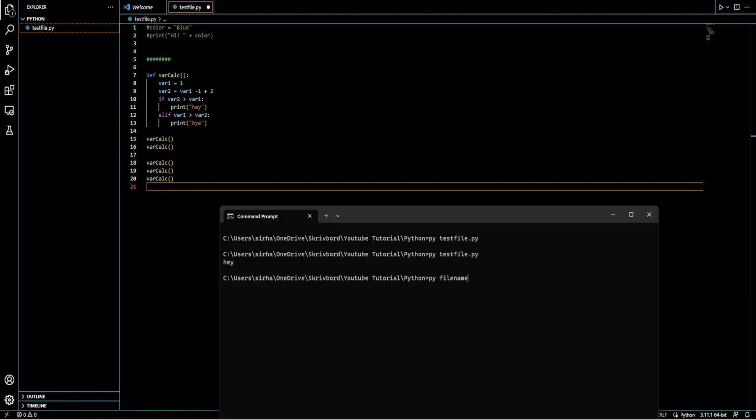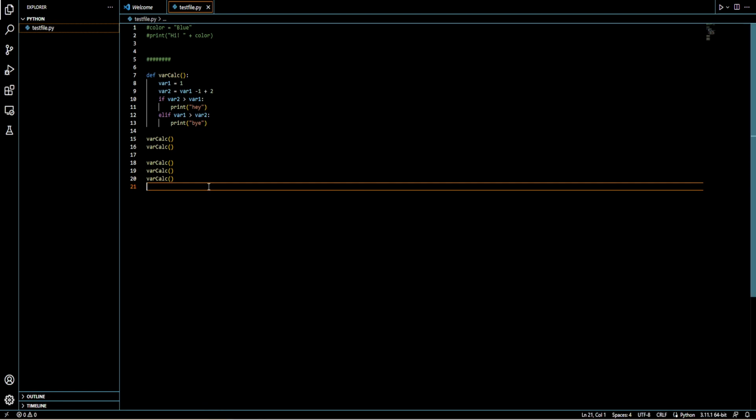Py file name dot, oh my god, I was over the test file dot py. Oh no, I forgot to update. Never mind. Py test file dot py. It will print all of it at these times.